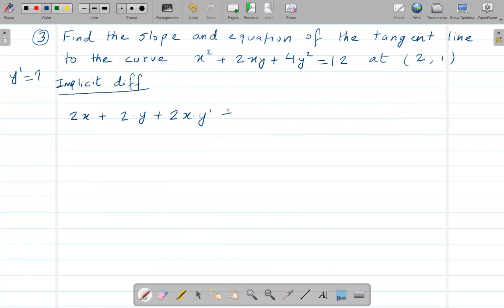And again, here 4 times y squared. So now we have a y variable. When you're taking the derivative of the y variable, well, 4 will stay there. First you take the derivative of this whole thing, y squared, which will be 2y to the power 2 minus 1, which is just 1 on the power, times the derivative of the inside, which is y prime, equals the derivative of a number, which is 0.